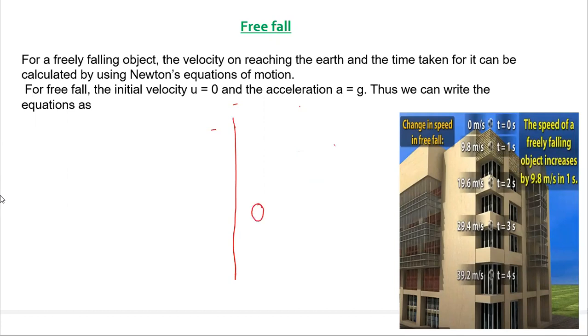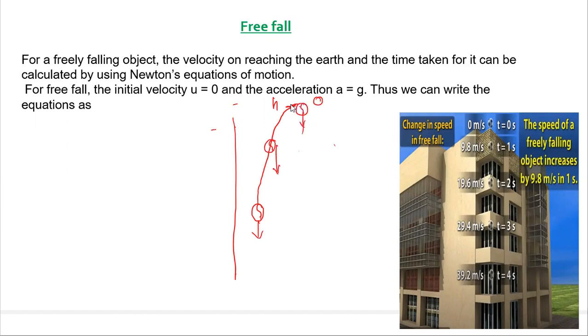For example, first I will explain what is free fall and then we will discuss about the equations of motion. Suppose a ball is thrown to a certain height. What will happen? It will go to certain height. On reaching certain height, what will happen? Its velocity will become zero. Why? Because earth is constantly pulling this object towards its center.